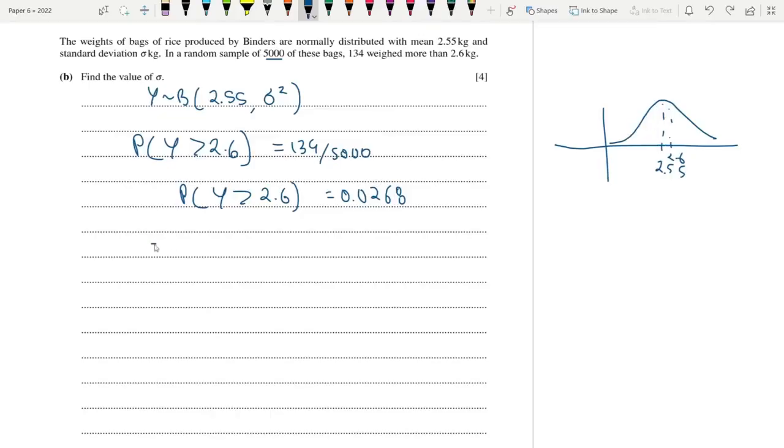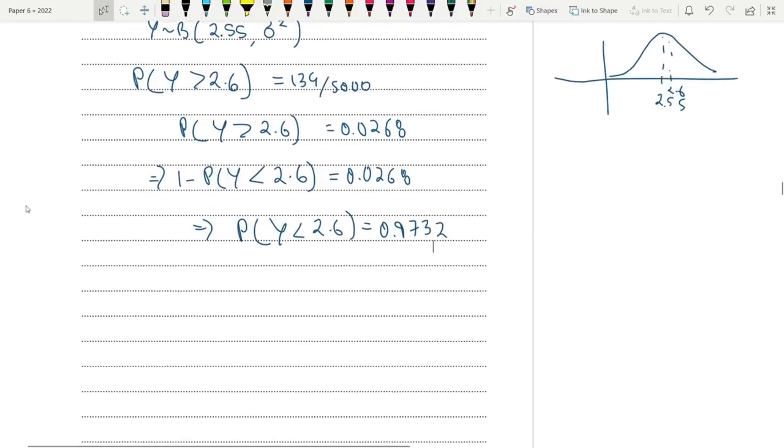So this can basically be written as 1 minus probability of Y less than 2.6 is equal to 0.02698. Understood? So P(Y less than 2.6) is equal to 1 minus that, which gives us an answer of 0.9732. 0.973. Perfect.